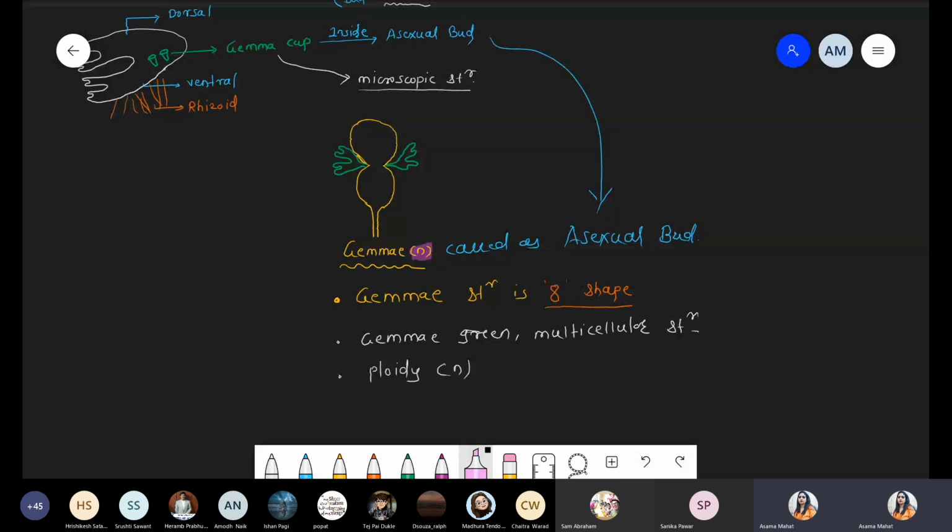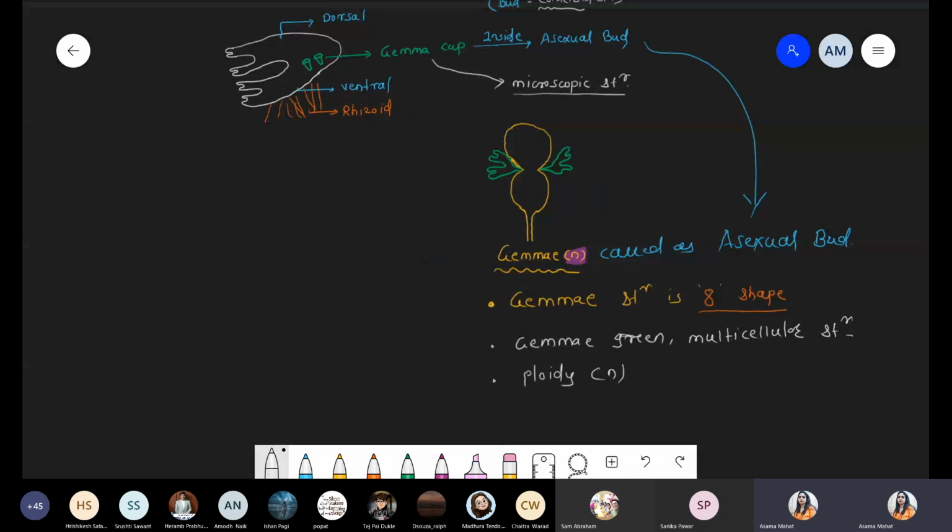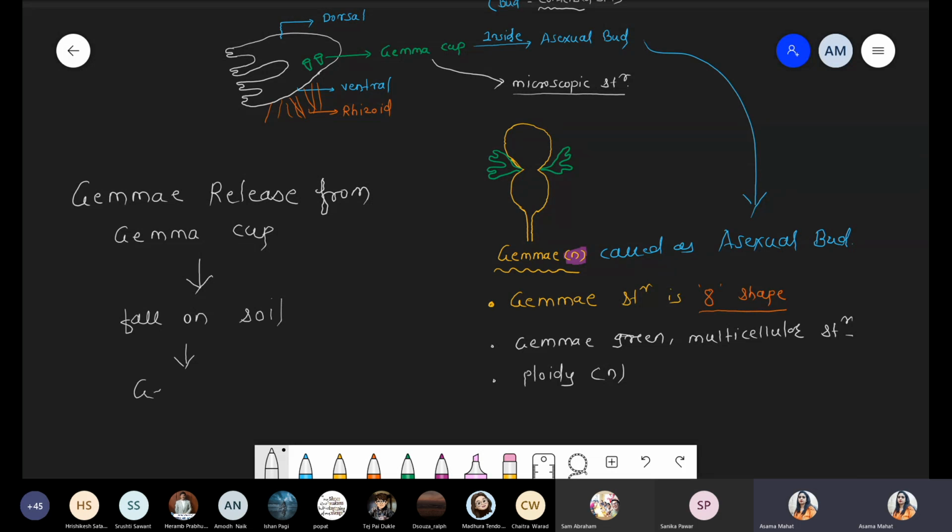So now we are taking some flowchart information. Whatever gamete is present, which is haploid in nature, that gamete is released from the gemma cup. First step. Second step, that gamete falls on the soil. Third step, that gamete undergoes the process of germination.